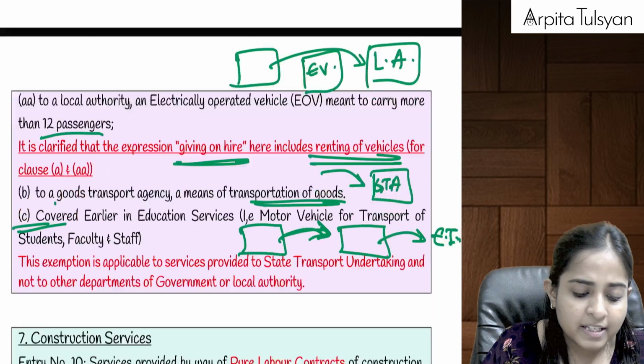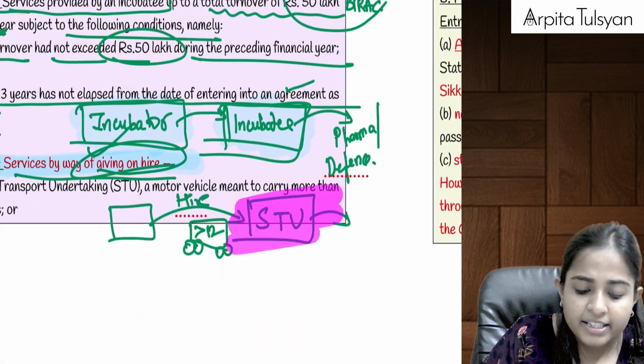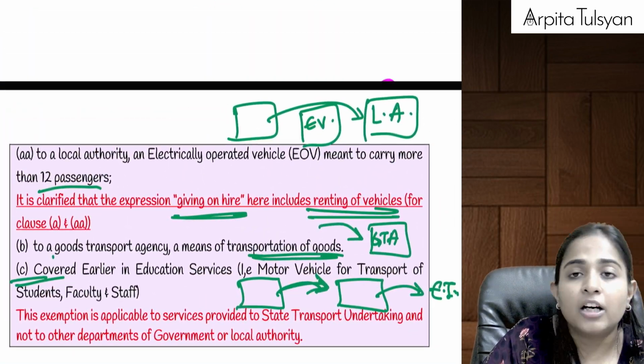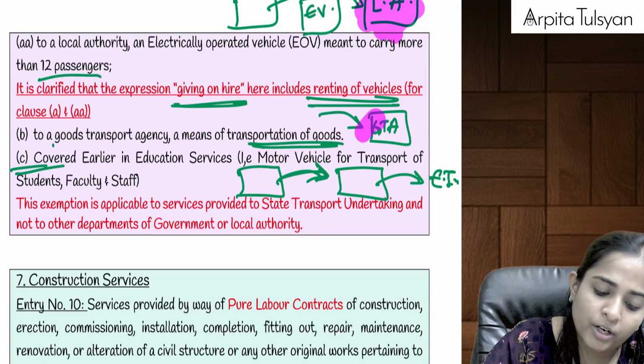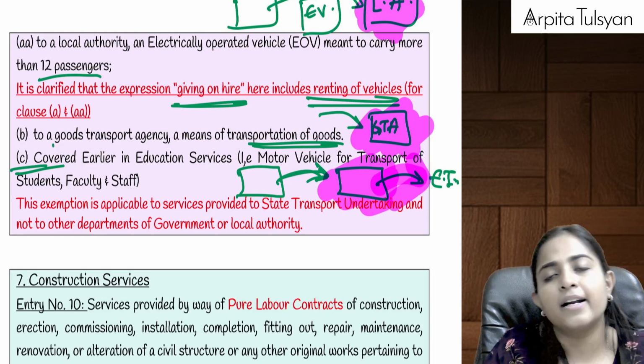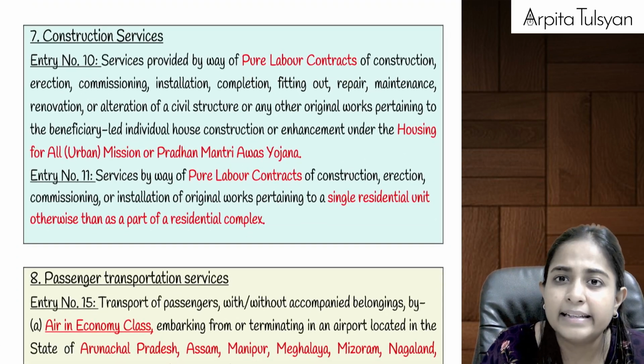Are you clear with this? Please be clear with the names. Here we had given it on hire to a state transport undertaking. Second point, we gave it to a local authority. Third point, we gave it to a goods transport agency. And fourth point, we gave it to such a person who is providing further transportation facility to the educational institution. I hope I'm clear till here, everyone.